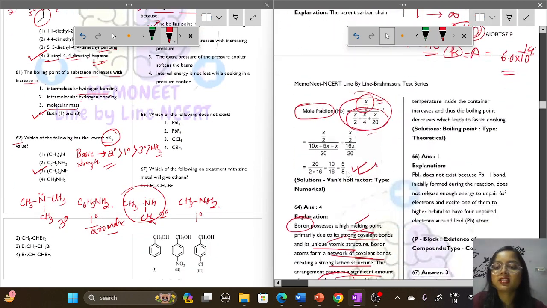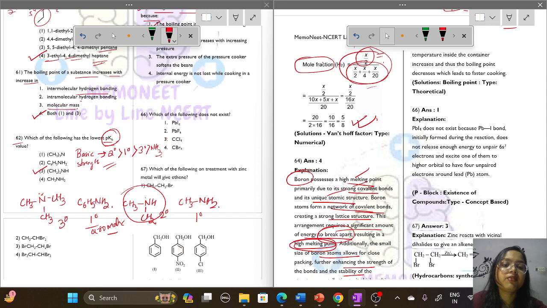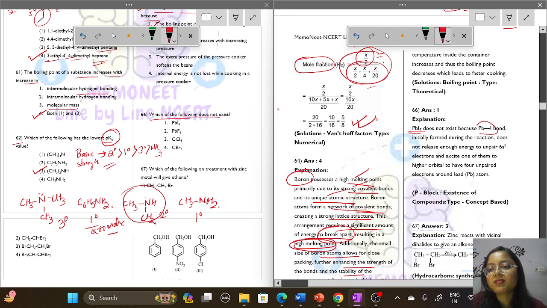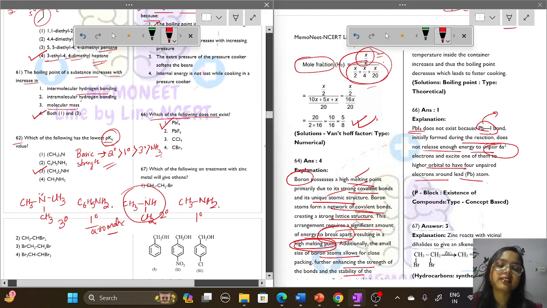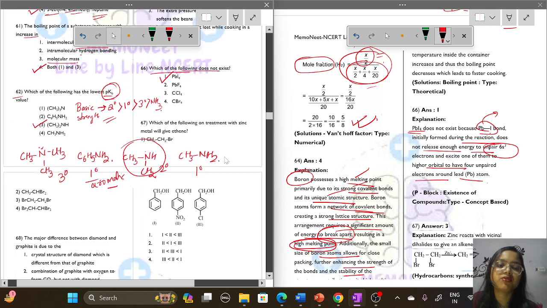Next is question number 66. Which of the following does not exist? PbI4 does not exist because the Pb-I bond, when formed during the reaction, does not release enough energy to unpair the 6s2 electrons and excite one of them to a higher orbital to have 4 unpaired electrons around the lead atom. So option number 1, PbI4, does not exist. It requires a greater amount of energy to exist.